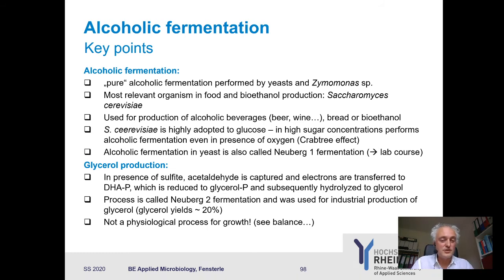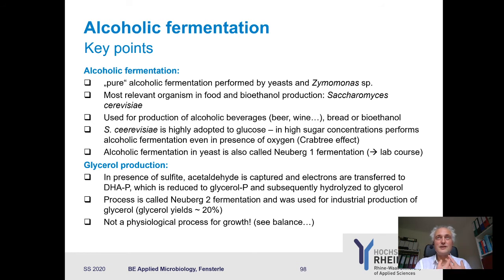What is it used for? Of course, you use it for the production of alcoholic beverages, bread, or bioethanol. Now, Saccharomyces cerevisiae is highly adapted to glucose. That's an interesting feature of yeast.